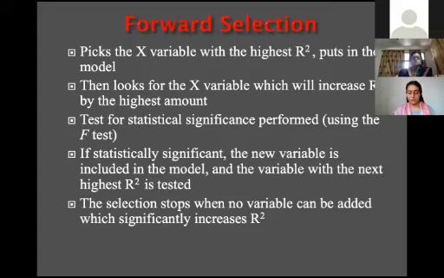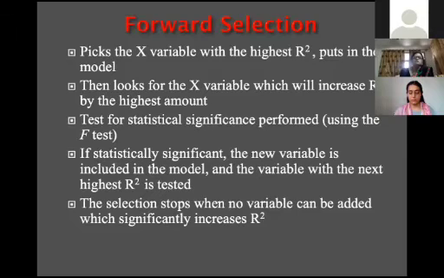In the forward selection method, what we do is take all the variables and fix the x variable with the highest R square. R square is generated by the software. You see the value of R square in that output and look for the x variable which will increase R square by the highest amount.